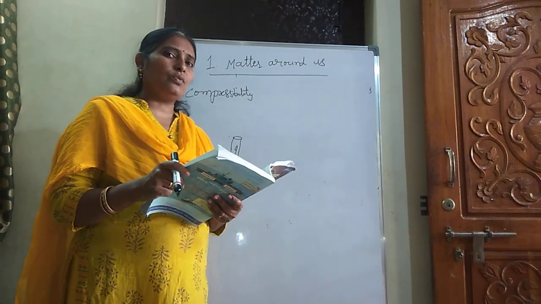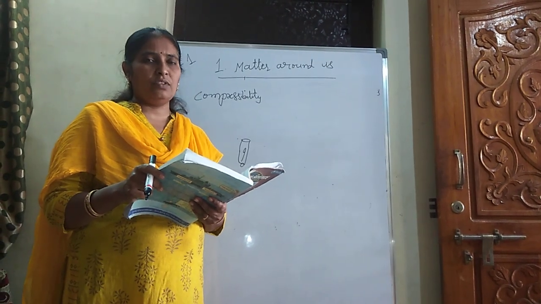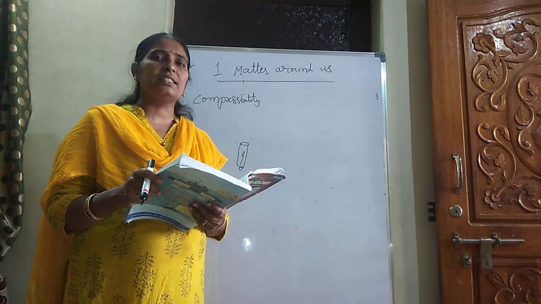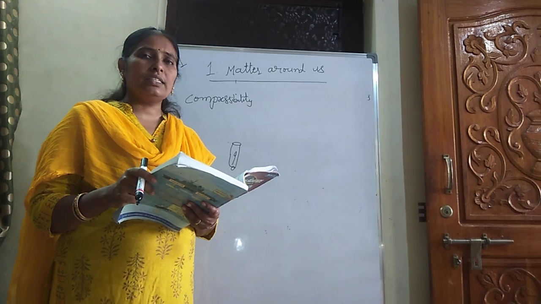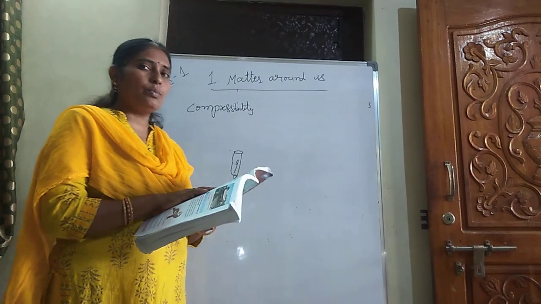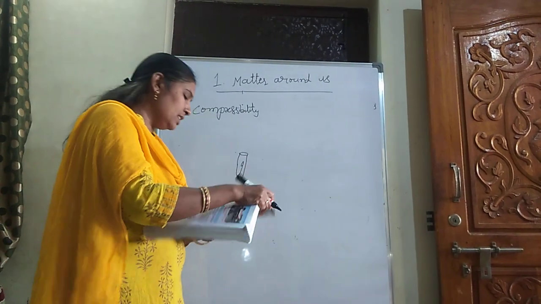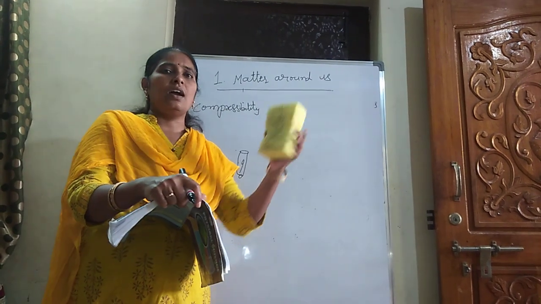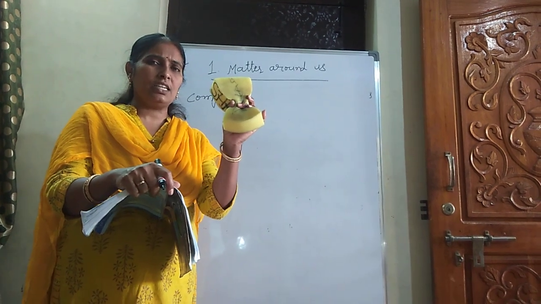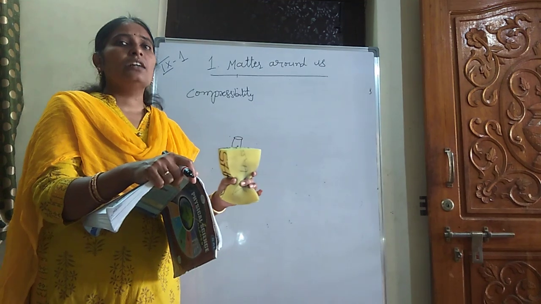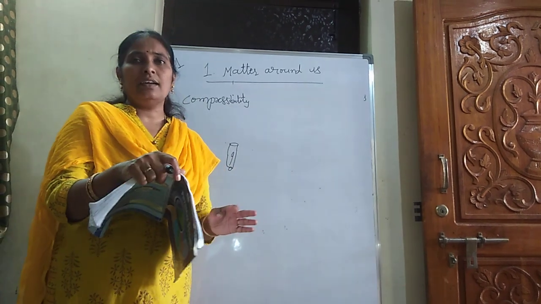From this simple activity, you can say that when it is filled with air, it is very easy to press. Very easy to press is nothing but compressibility of gases is more compared to solids and liquids. What is compressibility? When a pressure is applied, if its volume is decreased, that property is known as compressibility. For example, see here, I am pressing the duster, applying pressure on the duster. Its volume, space is decreased or not? Then that property is known as compressibility. So compressibility of gases is more compared to solids and liquids.